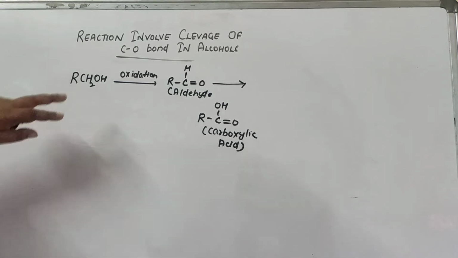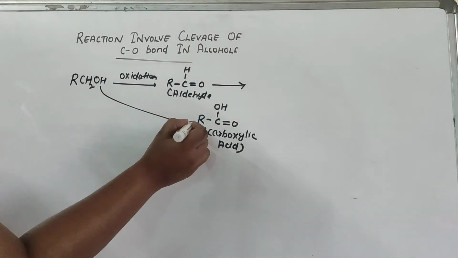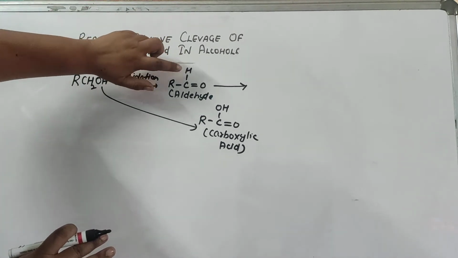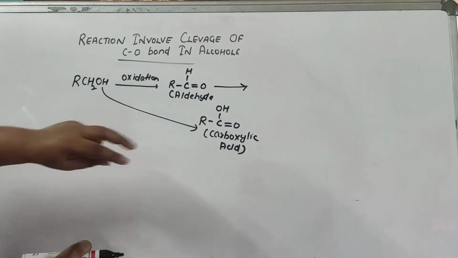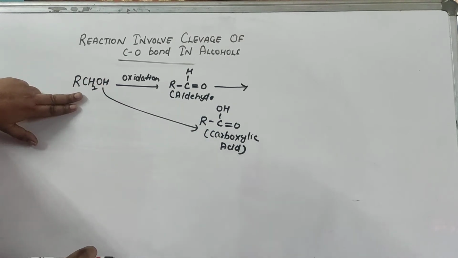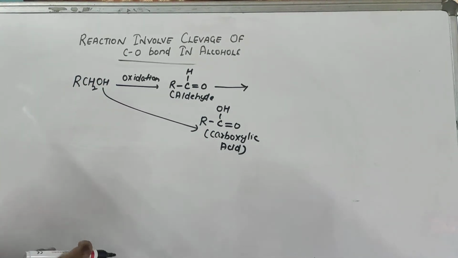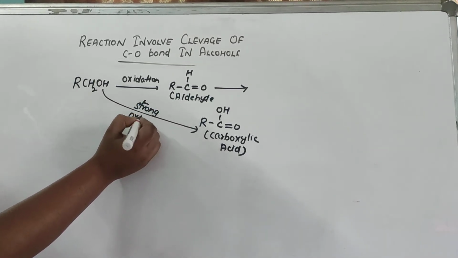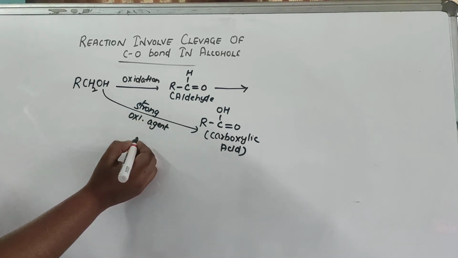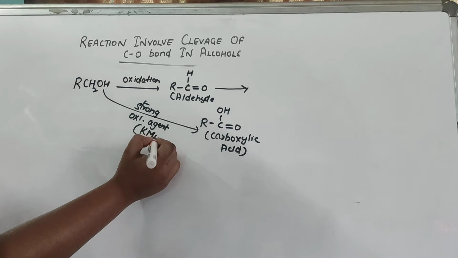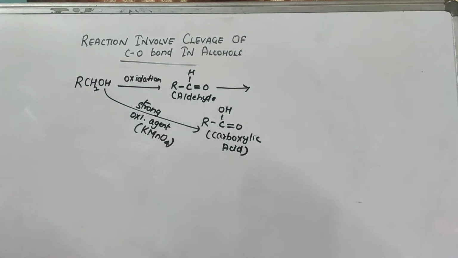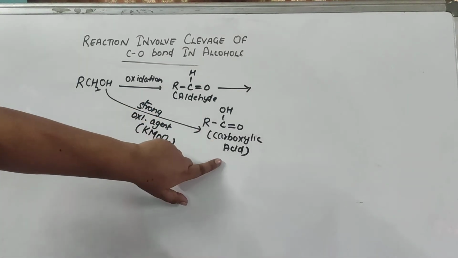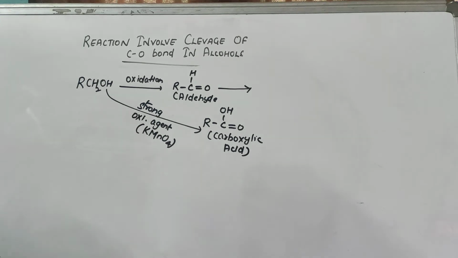So what they are saying is that if you want to get a carboxylic acid directly from an alcohol, there is no need to convert it first into an aldehyde and then a carboxylic acid. If you want to get the carboxylic acid directly from the alcohol, you have to use a very strong oxidizing agent, like the one they have given, potassium permanganate, KMnO4. If you use a strong oxidizing agent like KMnO4, you can directly get the carboxylic acid from the alcohol. This is one point.